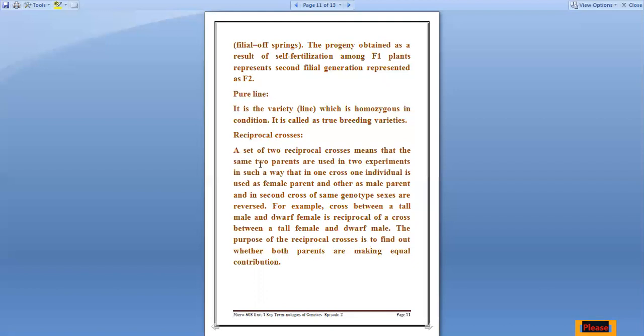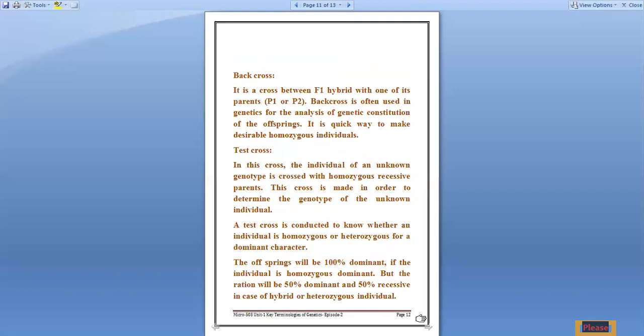See, now you understand. A set of two reciprocal crosses means that the same two parents are used in two experiments in such a way that in one cross, one individual is used as female and another is used as male, right? Hope you got this. The purpose of reciprocal crosses is to find out whether both parents are making equal contribution or not. So the ratio or percentage of their contribution can be checked through the reciprocal crosses.